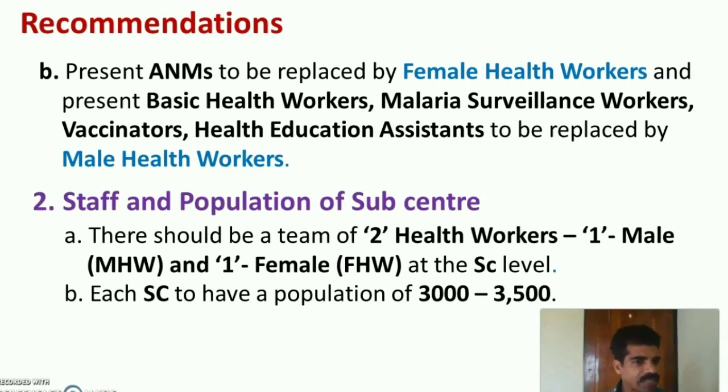The second main recommendation was staff and population of subcenter. The committee recommended a team of two health workers, one male health worker and one female health worker, at each subcenter. Each subcenter should cover a population of 3000 to 3500.